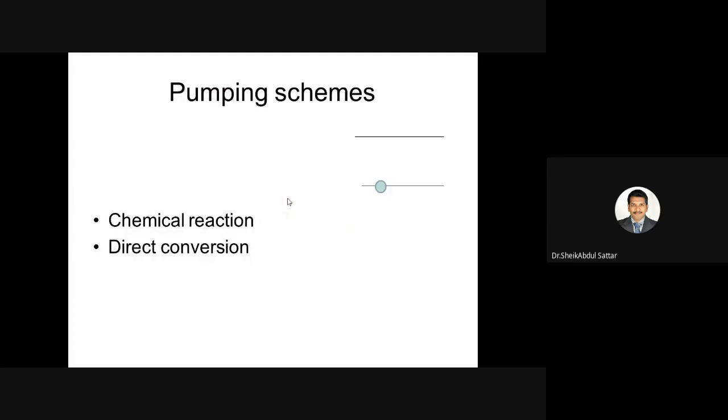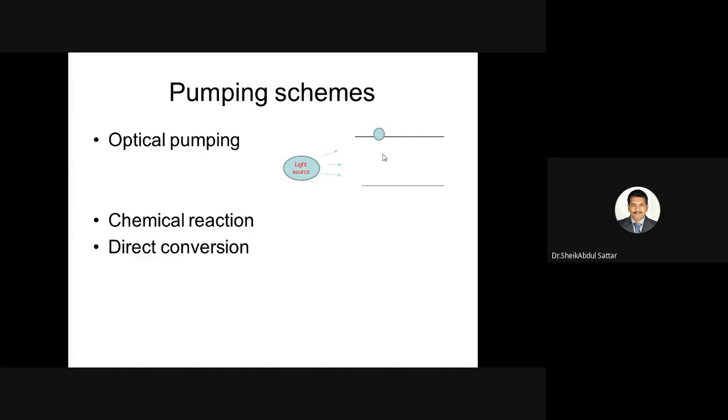Now the role of the source of excitation is to excite the atoms from the lower energy level to the high energy level. The excitation of atoms from the lower energy level to the high energy level is called pumping. The pumping process can be done by different schemes, which we name pumping schemes. One is optical pumping. In that, we use an optical source to excite the atoms from the lower energy level to the high energy level. If you give some light energy, the atoms in the lower energy level absorb the energy and go to the excited state. This kind of pumping is called optical pumping.